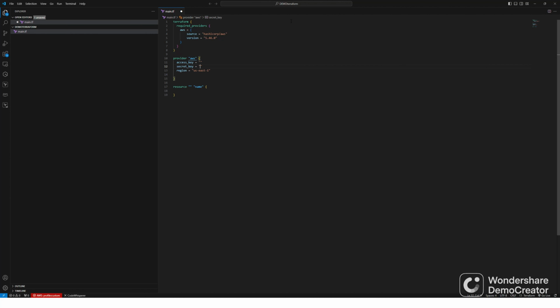So you provide that secret key, whatever you downloaded. But hard coding the access key and secret key in your config file is a bad idea. So you're going to remove this.